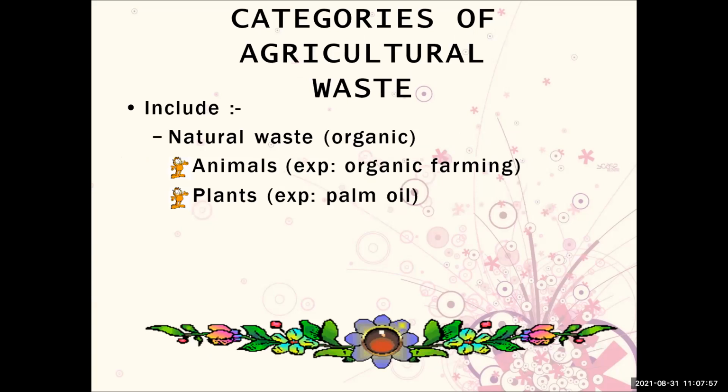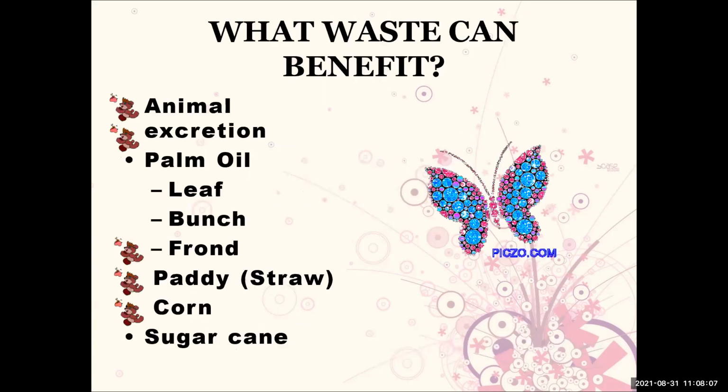The category of agricultural waste includes natural waste, organic animal waste, organic farming, and plants such as palm oil. This is the natural waste.